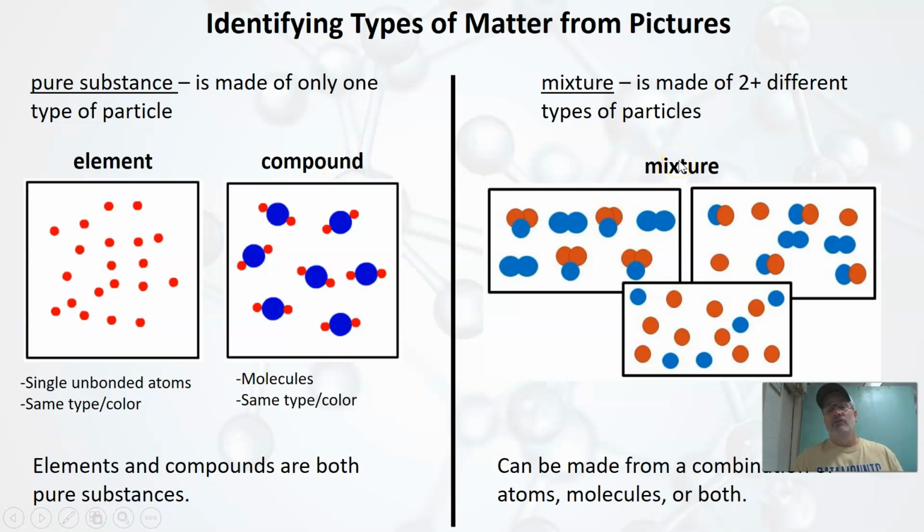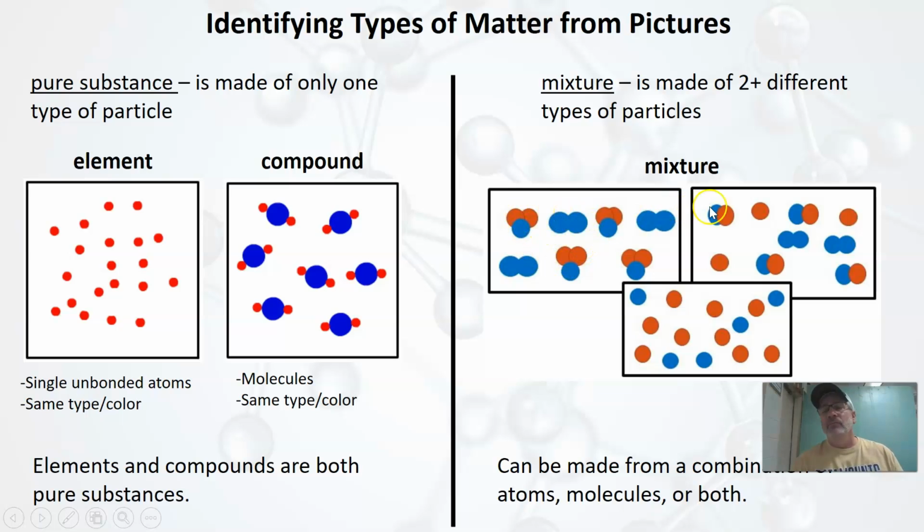Now let's take a look at mixtures one last time. A mixture, remember, is made of two different types of particles, and mixtures can look a lot of different ways. When you look at the world around you, mixtures are everywhere. Most of the things that we encounter daily are mixtures. So let's look at this first picture here. Here I have some type of molecule, and then I have another type of molecule. So very clearly, that is a mixture, right?